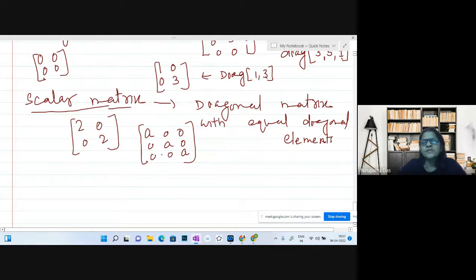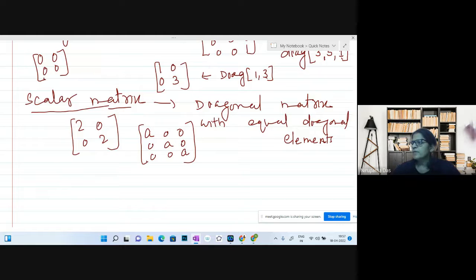This is a scalar matrix, so equal numbers. And still we have to see, whenever we have a zero matrix, it can be taken as a diagonal matrix, which is a square null matrix, so it can be a scalar matrix also. Every diagonal matrix is a square matrix, but every square matrix may not be a diagonal matrix. Every scalar matrix is a diagonal matrix, but every diagonal matrix may not be a scalar matrix.